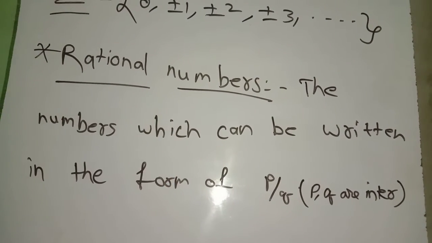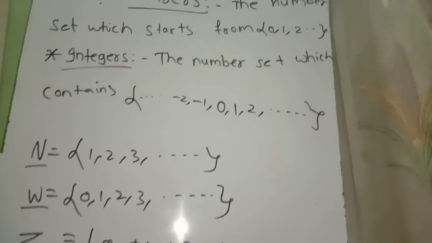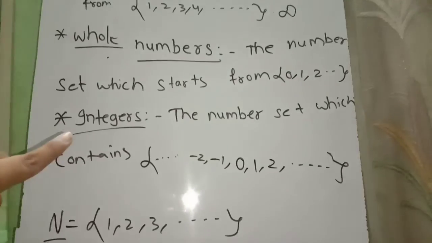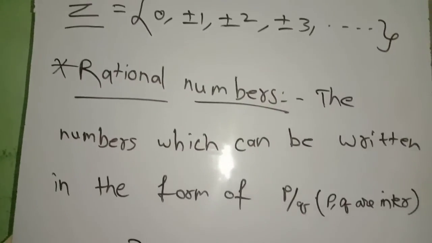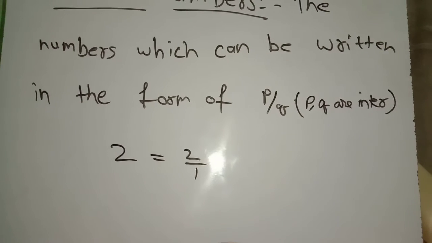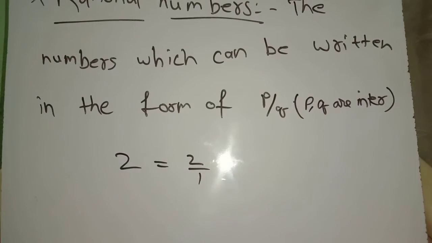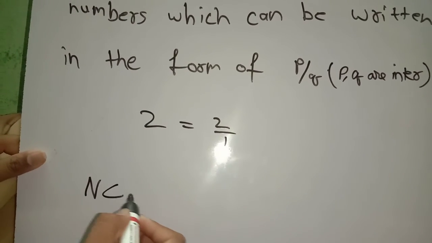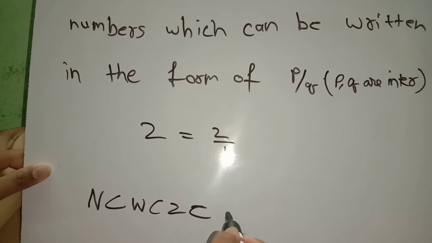So the rational numbers contain all the number sets of natural numbers, whole numbers and integers. All these mixed together are called rational numbers. If we take 2, we can write 2 as 2 by 1, right? So it is in the form of p by q. Any number in the form of p by q can be called a rational number. Natural numbers are a subset of whole numbers, which are a subset of integers, which are a subset of rational numbers.